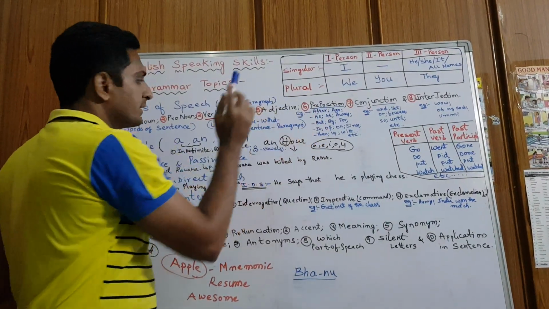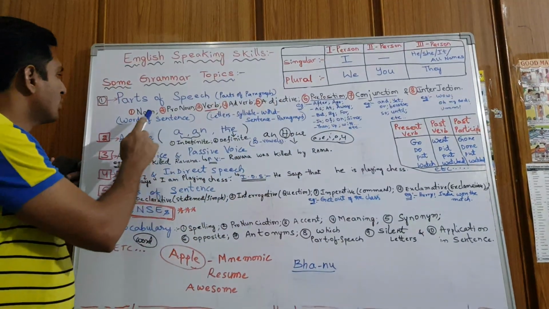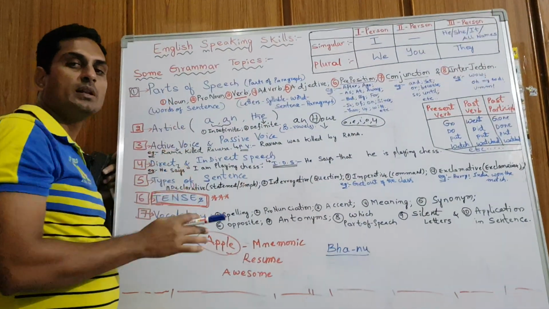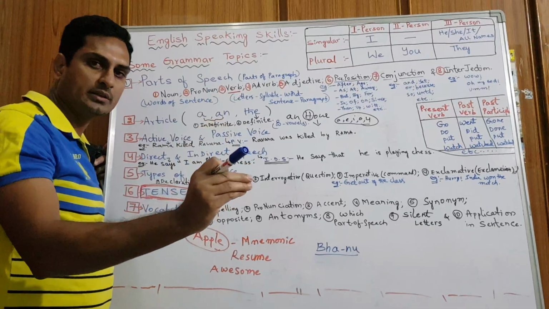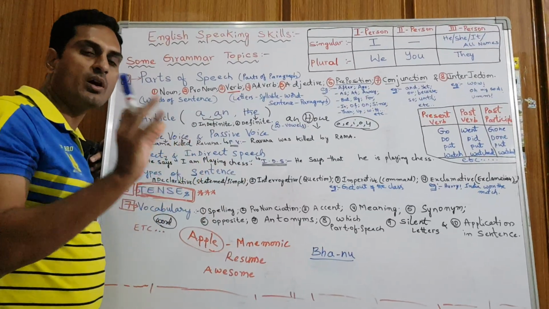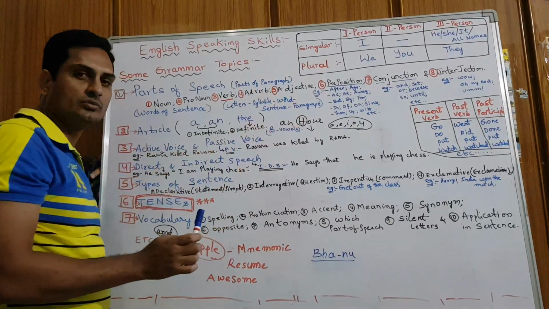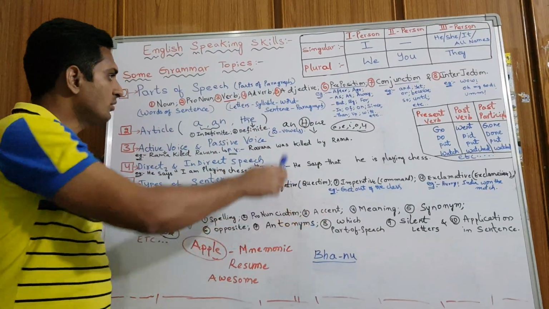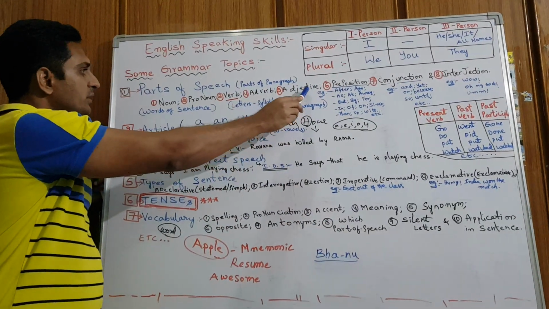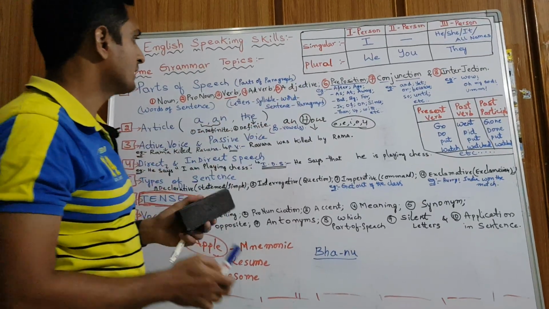Then adjective. Adjective means a word which tells about a noun. For example, Bhanu is a good boy. Bhanu is a noun, okay? Good is an adjective. Good tells about the noun, so a word which tells about a noun is called an adjective, right?